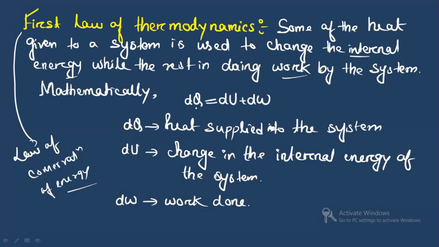So if you have a system and if dq amount of heat is supplied to the system, then it will change its internal energy, and some of the heat will be used in doing work. So here dq is the heat supplied to the system, du is the change in the internal energy, and dw is the work done. Using the first law of thermodynamics, we can say that when heat is supplied to a system, it will change its internal energy, and also some work will be done. The rest of the heat will be used in doing work.